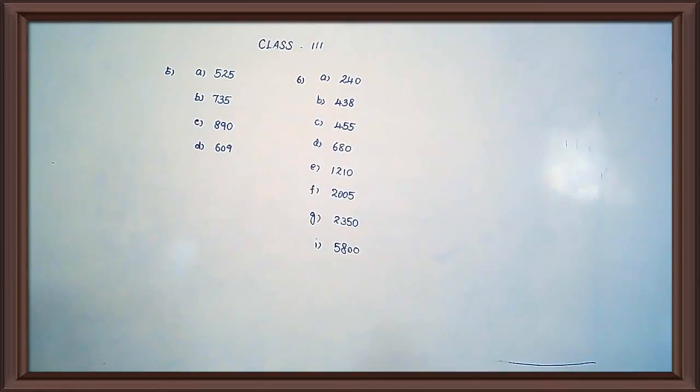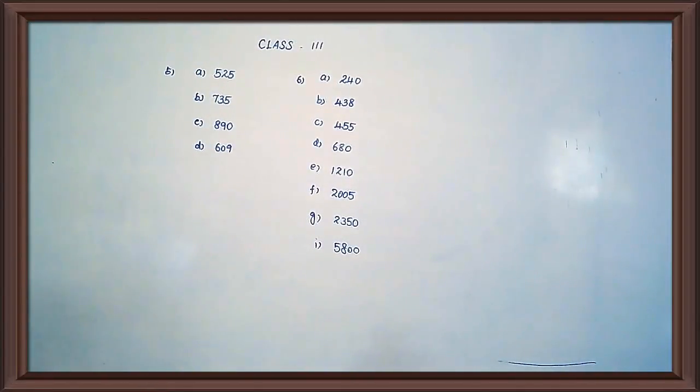See the E question. Which is greater? 981. You just cross the number 981. Then put the tick for 819.